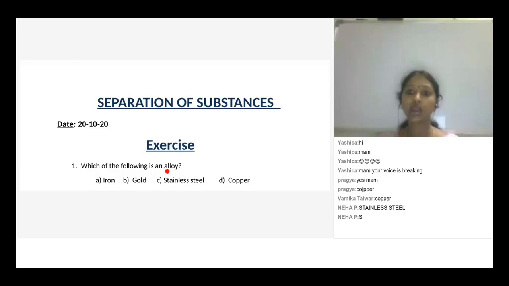Understood? So in order to enhance the quality of copper, brass is obtained along with the zinc. We can't say that copper is an alloy. Copper participated to form alloys. It is one of the components in brass. Here stainless steel is an alloy. What are the combinations of stainless steel? Ma'am, steel and stainless substance, I think so.